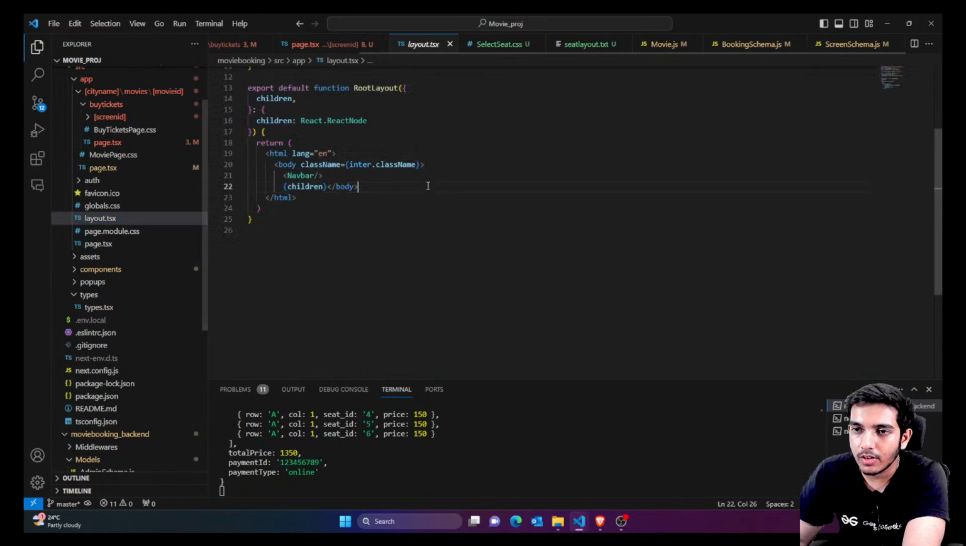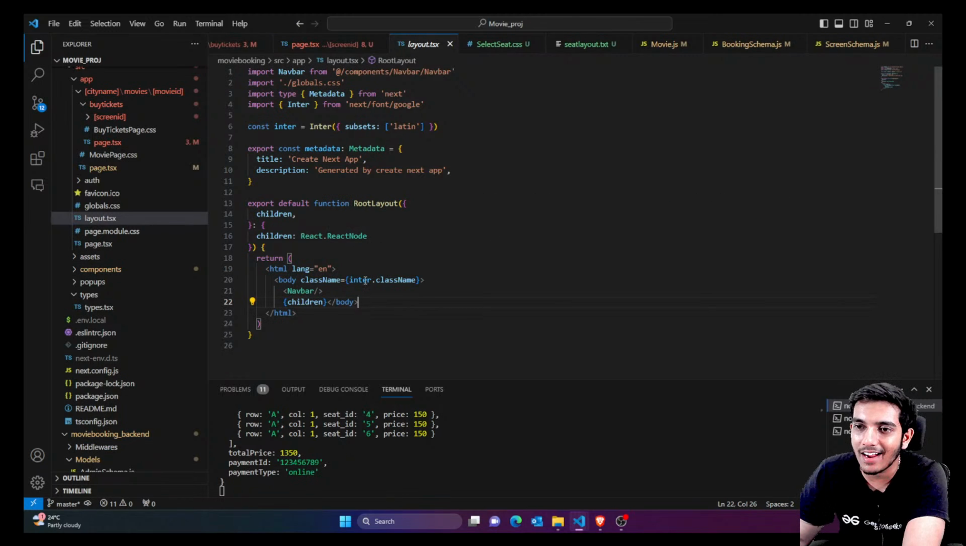For that you can simply go to layout, and here we haven't added the toast yet, so we have to add the toast container. That's why toast wasn't working properly. Okay, so I forgot to add this in the front end. Just add it in the front end.